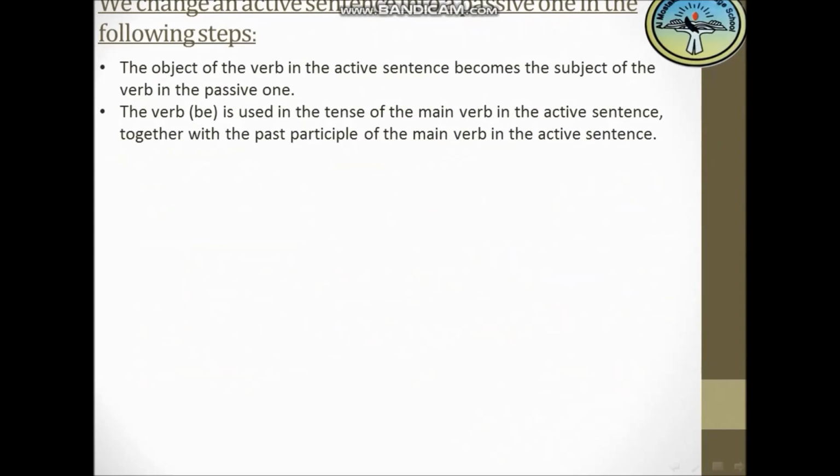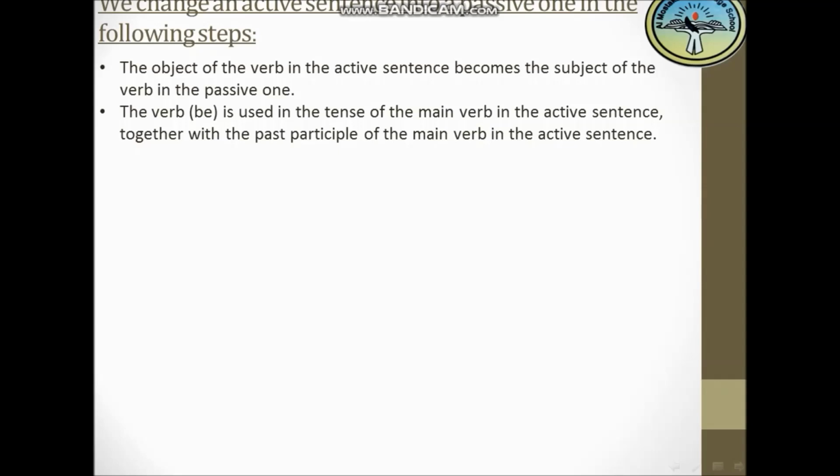We change an active sentence into a passive one in the following steps. First, the object of the verb in the active sentence becomes the subject of the verb in the passive one. The verb be is used in the tense of the main verb in the active sentence together with the past participle of the main verb in the active sentence.